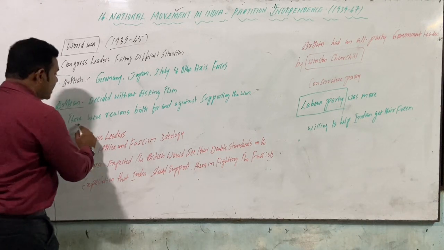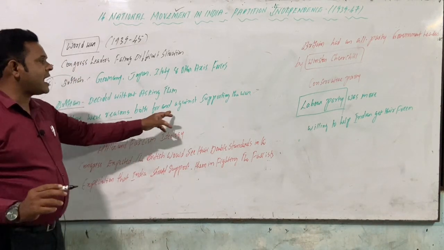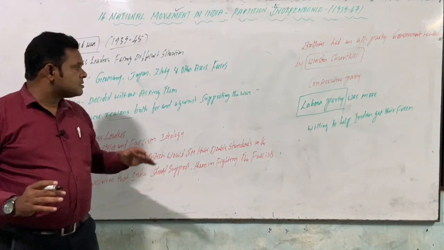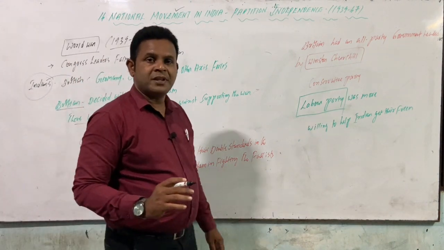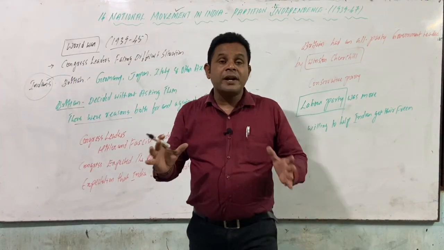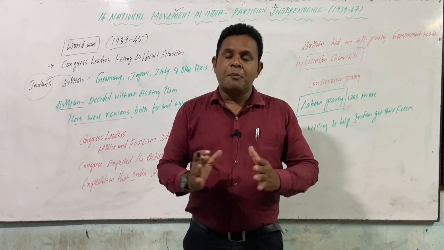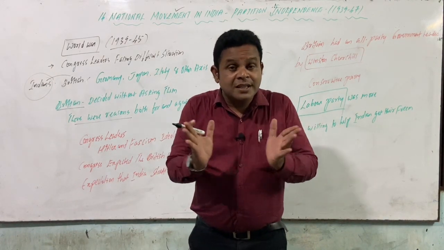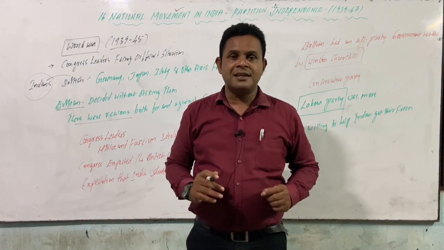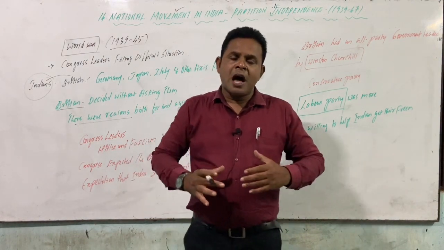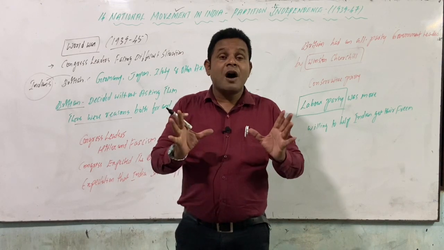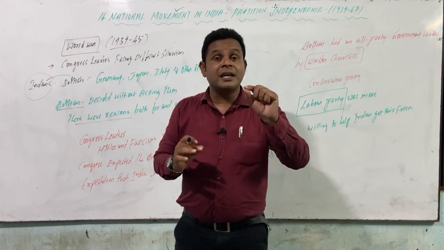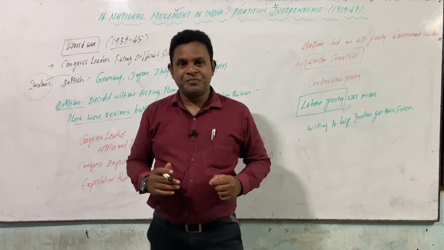So there were reasons both for and against supporting the war. That is what it says here. That was the situation going on: British Empire versus Indian Congress ministers. These are the two sides in a serious conflict. Then, how to cope up, how to overcome the situation? Our Congress leaders are in a dilemma, thinking what to do and what not to do.